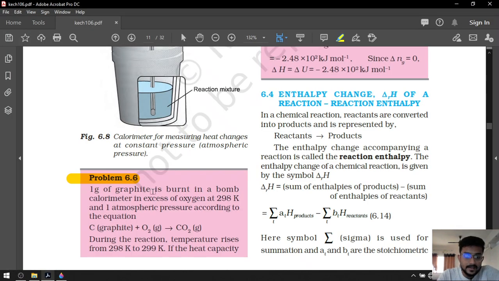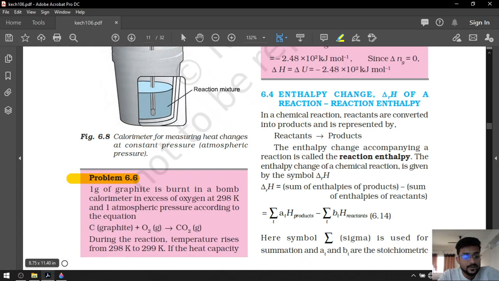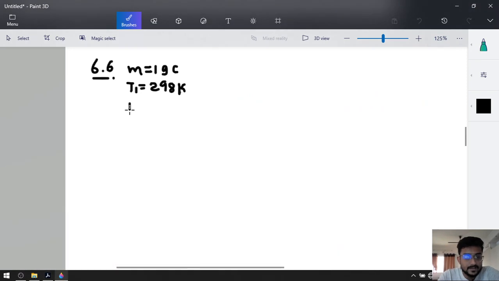After that, it is burned in a bomb calorimeter in excess of oxygen at 298 Kelvin temperature. So our T1 is equal to 298 Kelvin. Okay. 1 atmospheric pressure is there, so pressure will be equal to 1 atm.